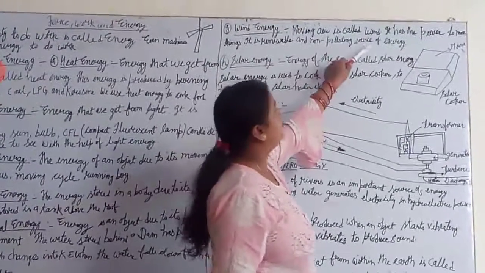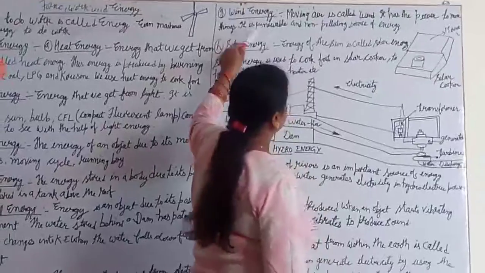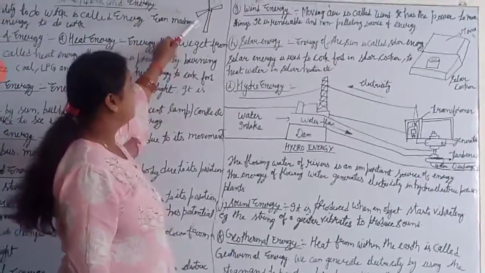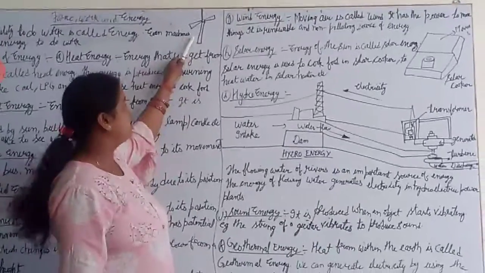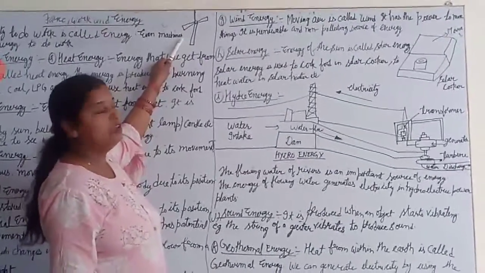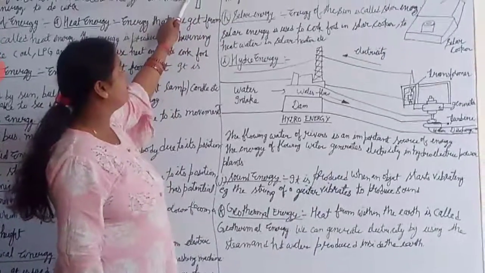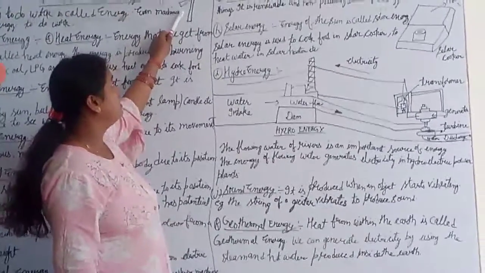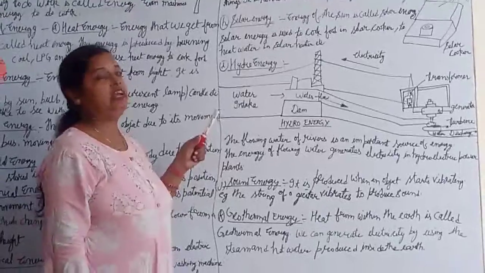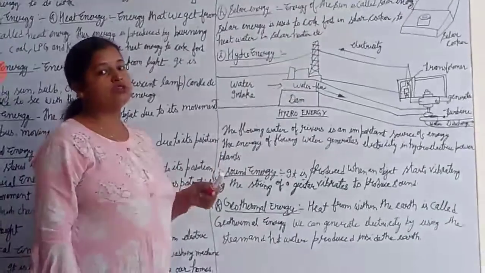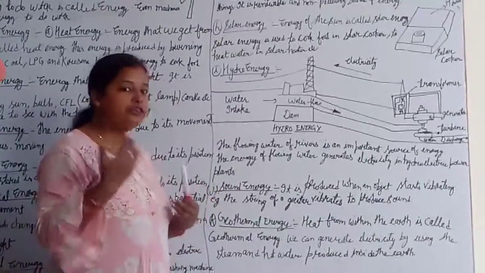Next, wind energy. Moving air is called wind. It has the power to move things. This is a diagram of a windmill. You store the wind and use it. A windmill is used for generating electricity. It is renewable and pollution free. It is also a renewable source of energy you can use for a long time.